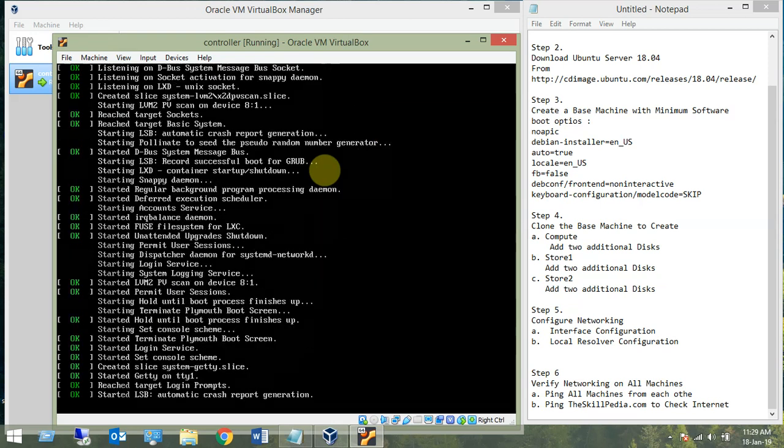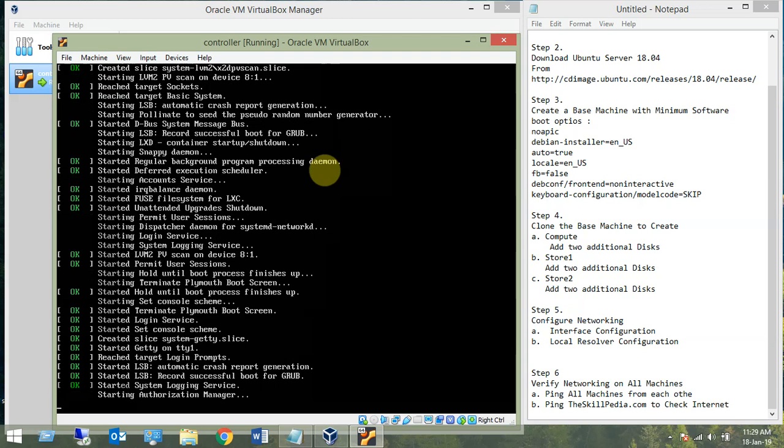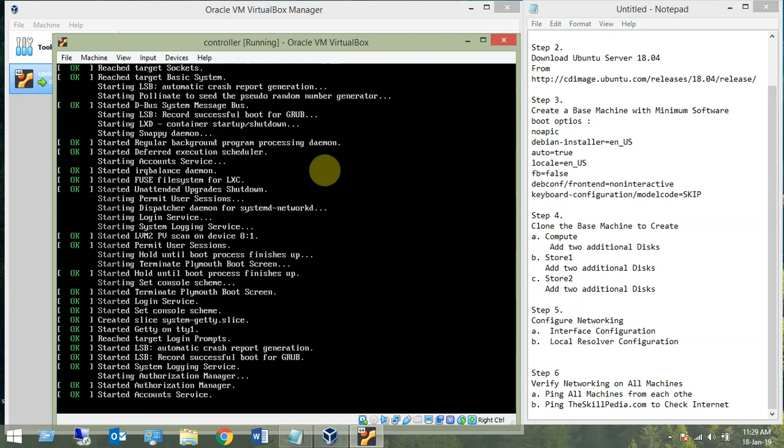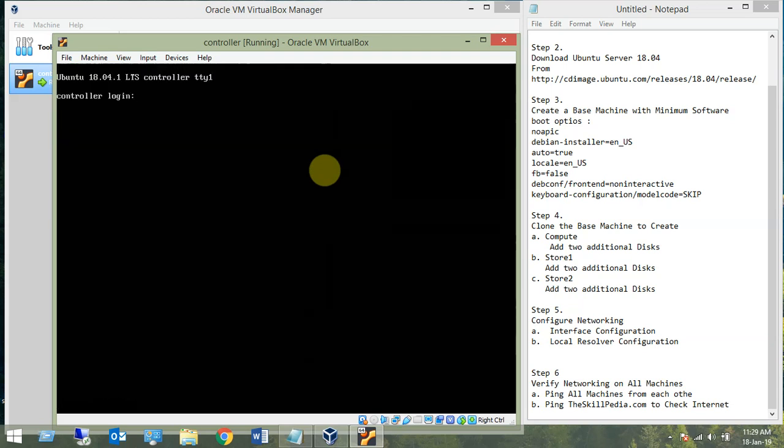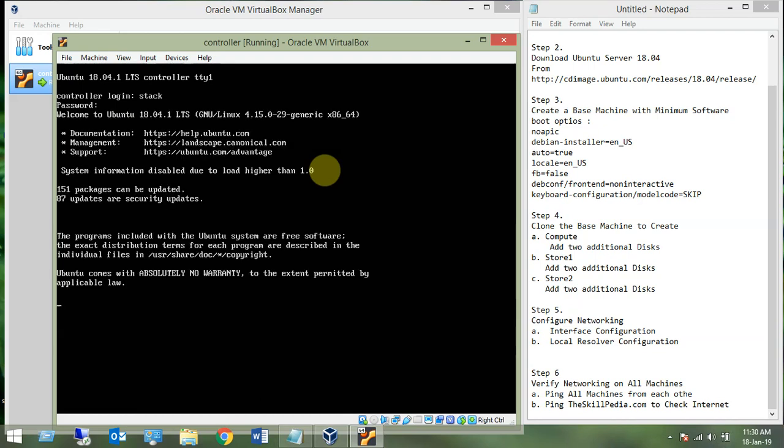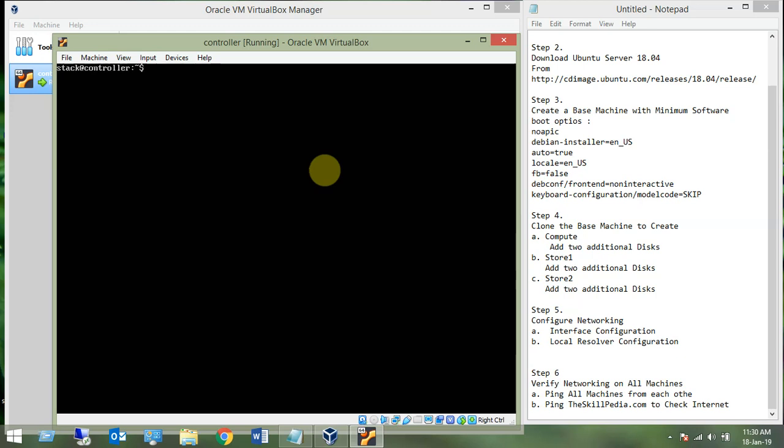So let the system come up first. Right, stack, username, stack, password. Now once you are logged in, what we can do is switch over to the root user: sudo su -. Okay, it is asking for the password.